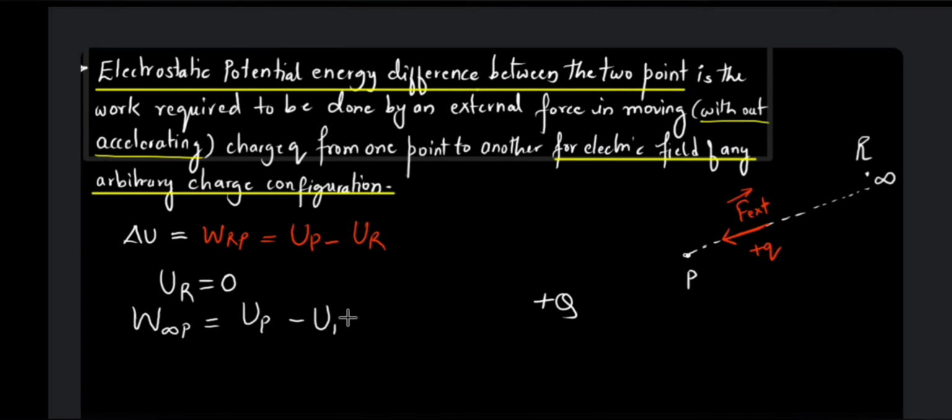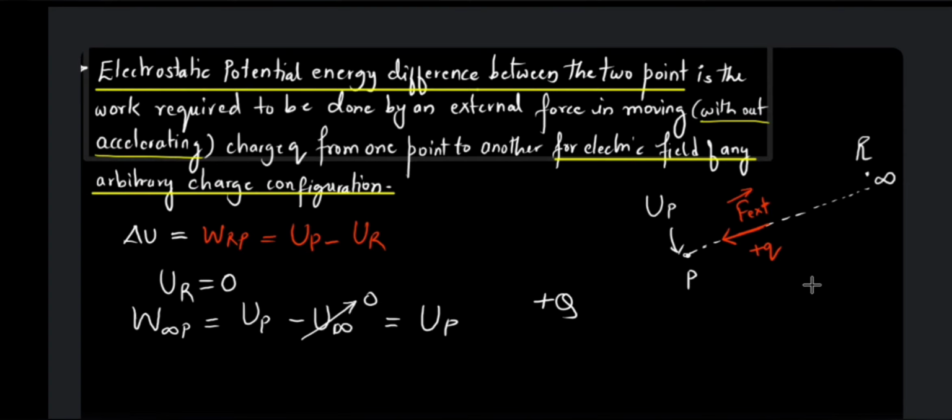That is, we have considered it as infinity, and potential energy at infinity is considered as 0. So wherever you have charge, very much away from it, the potential energy is considered as 0. So this will be 0. That means the work done in moving the charge from infinity to that point P will be nothing but the potential energy at point P.